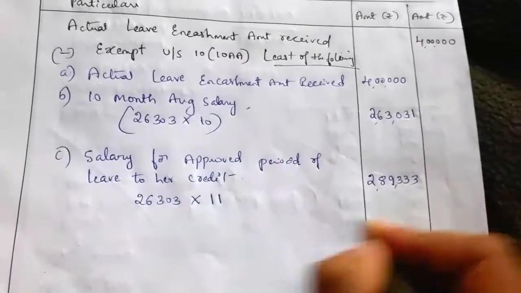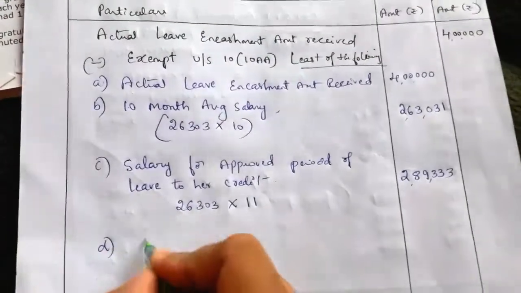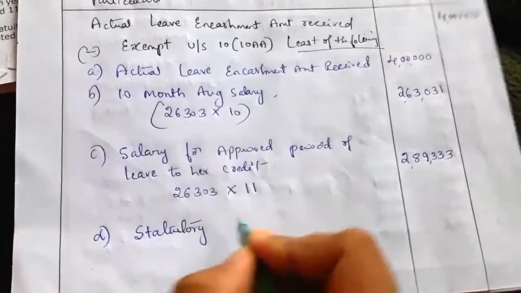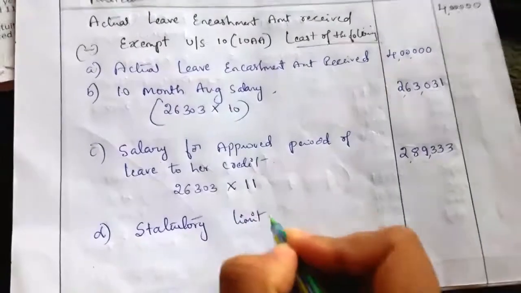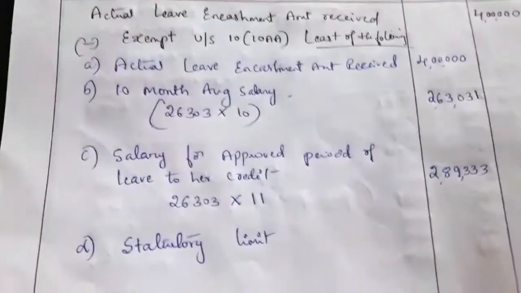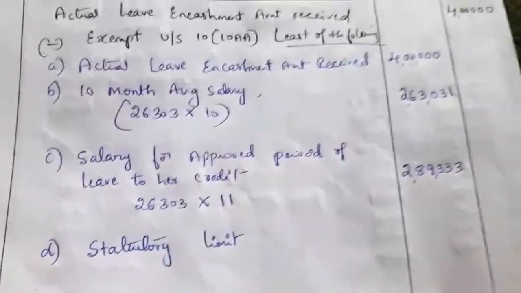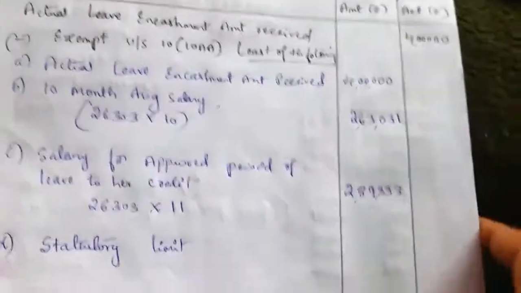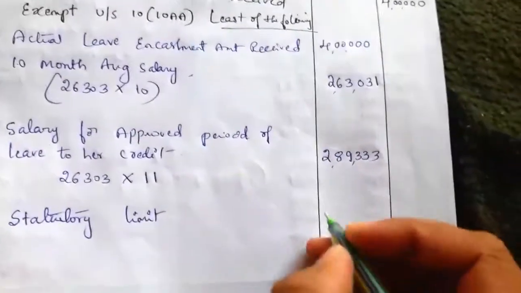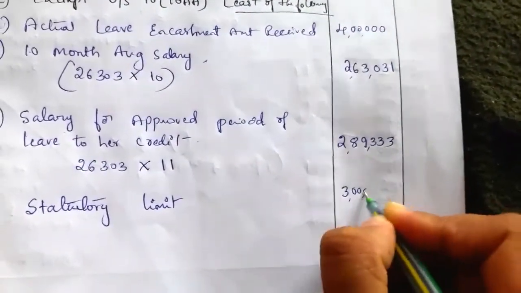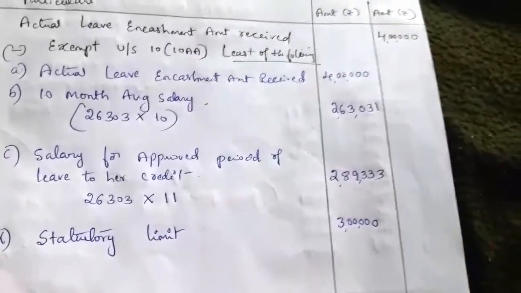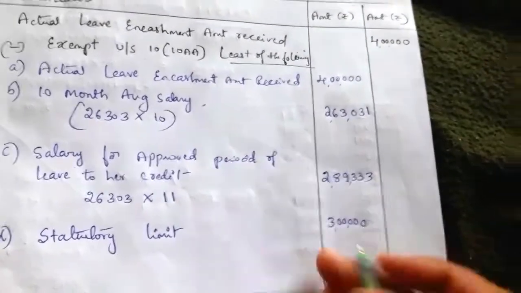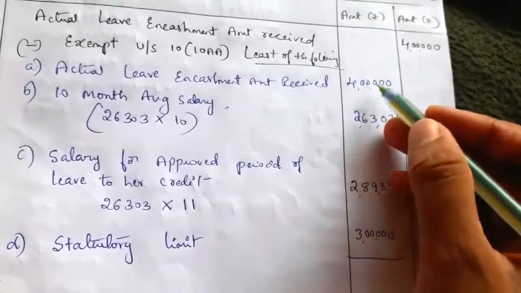2,89,333. And the fourth criteria, statutory limit or maximum limit. This is a limit prescribed as per income tax. Here the maximum limit is 3 lakh. In case of gratuity it is 20 lakh, but in case of earned leave the maximum limit is 3 lakh. If he receives earned leave from a previous employer, then we have to deduct it here. There is no such information in this question, so 3 lakh we have to take. Here the least of the following we have to take.